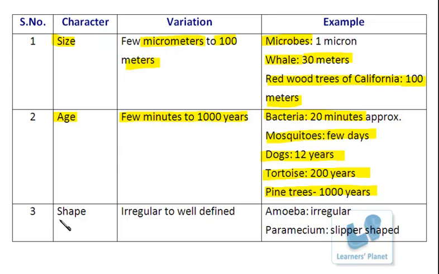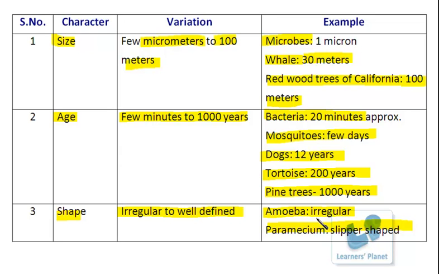The next example is regarding shape. So the shape, of course, as you know very well, can be irregular to well defined. Irregular, amoeba has an irregular shape. Paramecium has a slipper shaped structure, isn't it? Now these two are unicellular organisms, and if you compare the shape of different higher organisms, you can observe the shape there also.